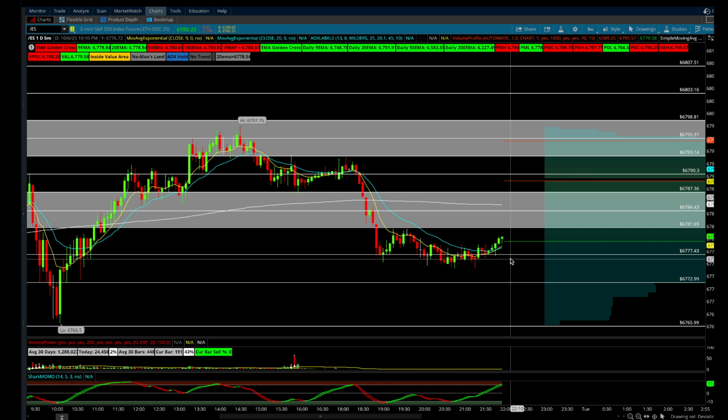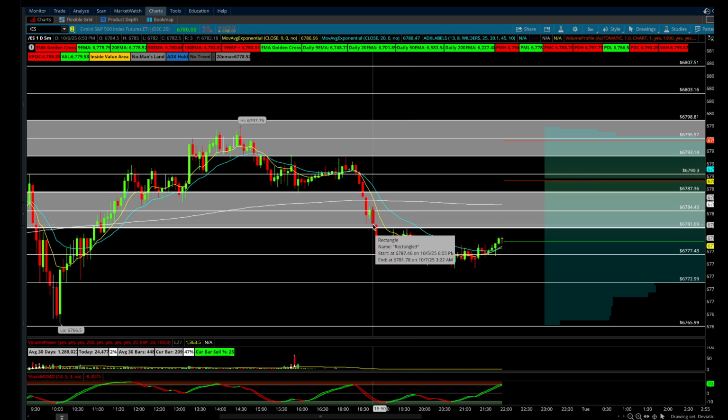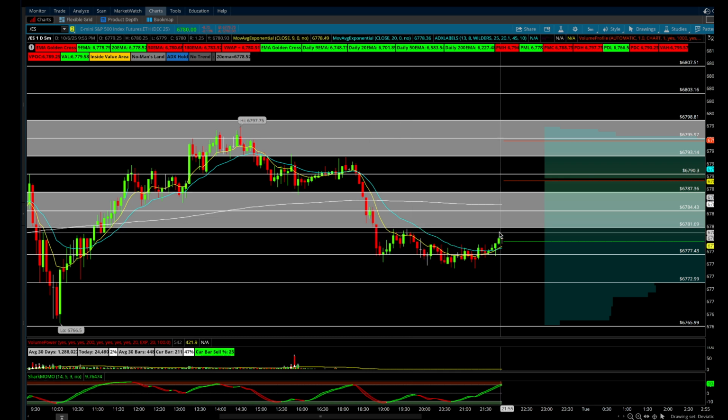Okay, so as long as we hold 67.77, really have no issues here for the Bears or for the Bulls, but ultimately we've got to take out these equal highs here. The low from earlier in the evening over at 67.81, 67.80. Need up and over that for the Bulls and create a higher high break of structure here, and then back up 67.84. We can see what happens if we come into this area, a possible area of contention there.